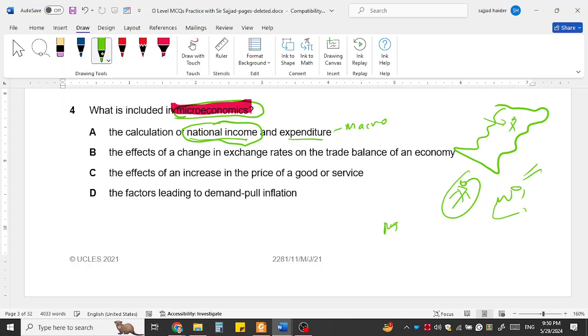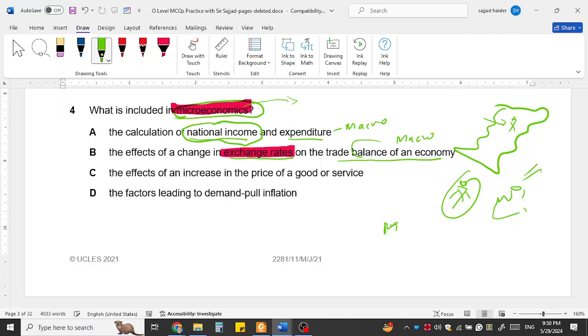The effect of a change in exchange rate and the trade balance of an economy: exchange rate is not prevailing in a specific part of a country, but exchange rate is a macroeconomic subject. The whole country observes the same exchange rate, and the trade balance is for the whole country. Therefore it is also a macroeconomic concept.